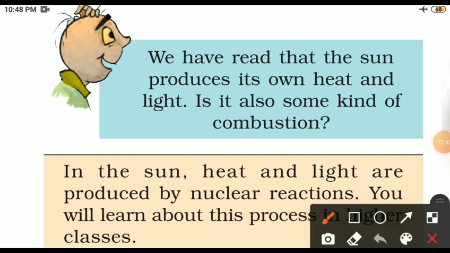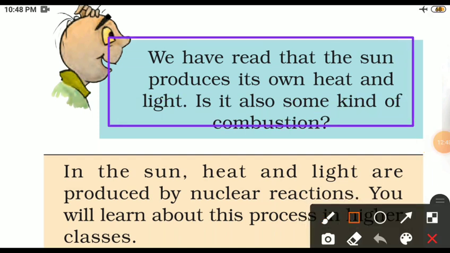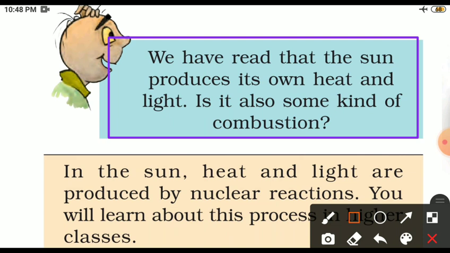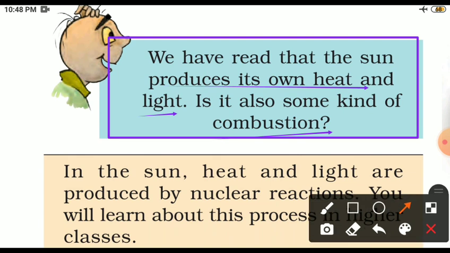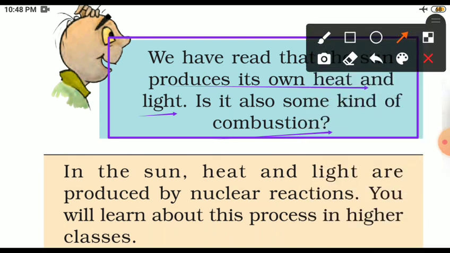Now Bujo is asking, we have read that the sun produces its own heat and light. It is also some kind of combustion. Yes, it is also a kind of combustion. There is a nuclear reaction going on in the sun, and that's why it is producing heat and light. In the sun, heat and light are produced by nuclear reaction. We will learn about this process in the higher classes.